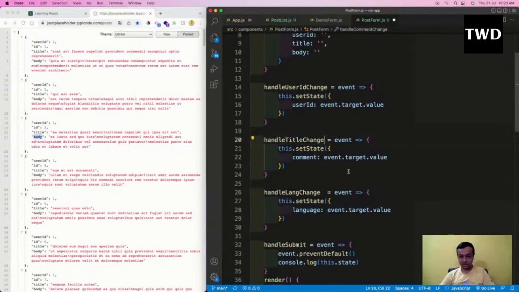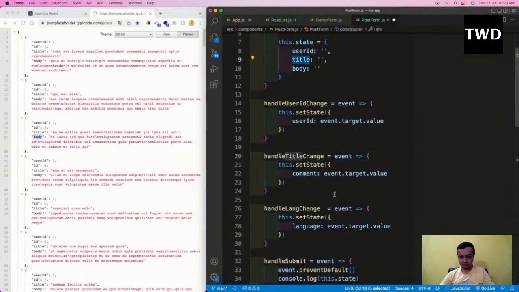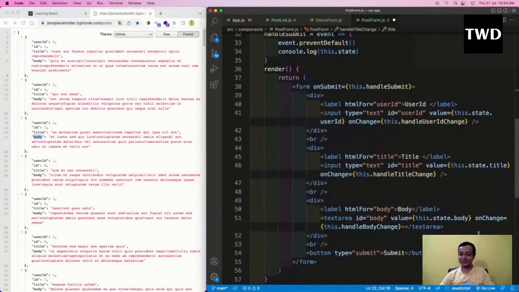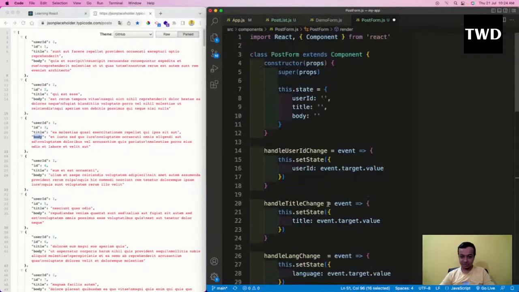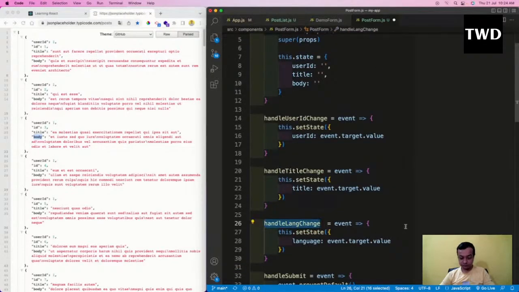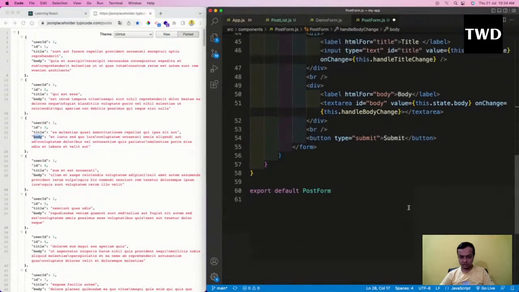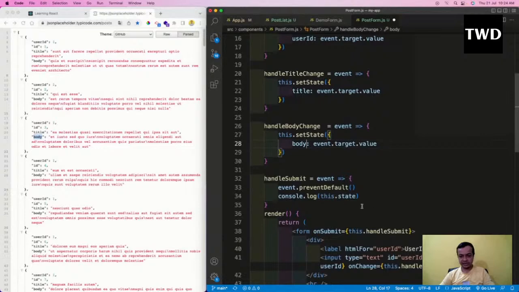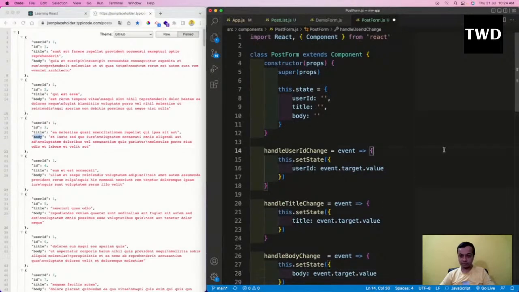So handle title change, this will be, hopefully. With this copy pasting I always make some errors, and I don't want to make any error, because we will start with hooks also. Okay, so handle body change. After this we'll do a bit of hooks, tomorrow we'll complete it. Okay, so this is done, and then at the end of this dot state is there, hopefully this will work.